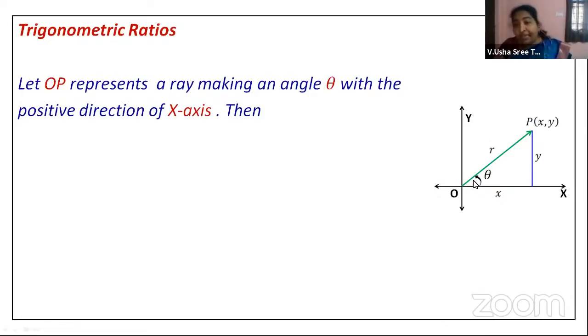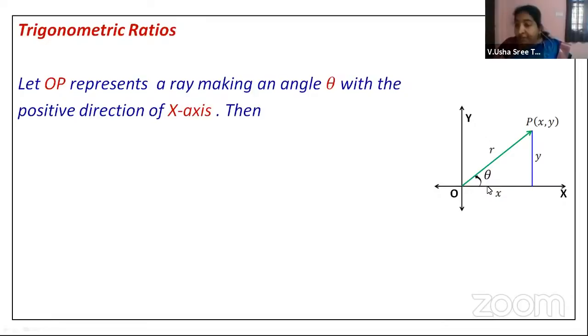Then what is this positive direction? If you take the angle in the anti-clockwise direction, what do you mean by anti-clockwise direction? I don't think I have to tell you. A clock moves in this direction, isn't it? But it is moving in the opposite direction, so it is the anti-clockwise direction. Now, if you're taking the angle in the anti-clockwise direction, the angle made with the x-axis is in the positive direction.